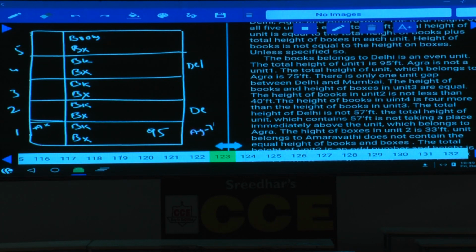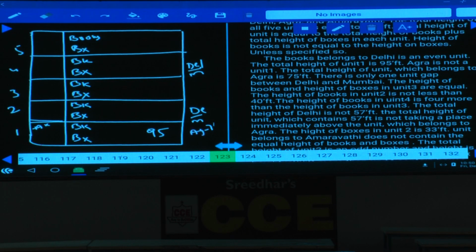And there is only one unit gap between Delhi and Mumbai. Between Delhi and Mumbai there must be only one. That means Delhi and Mumbai must be either on the second or the fourth floor, isn't it? Because Delhi must be either on the second floor or on the fourth floor. If Delhi is on the second floor, then the box belonging to Mumbai must be on the fourth floor, or vice versa. Hence Delhi, Mumbai or Mumbai, Delhi. And this Agra must be either the third one or the fifth one, isn't it? Either 3 or 5.